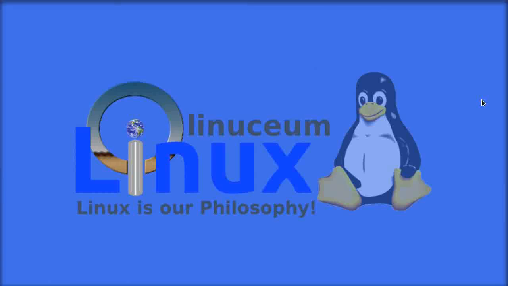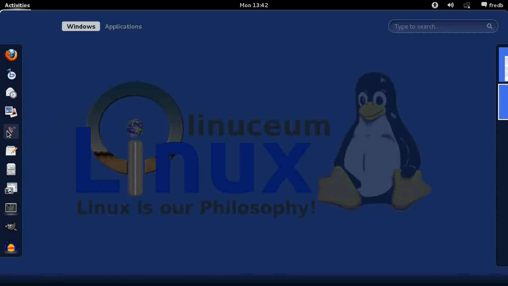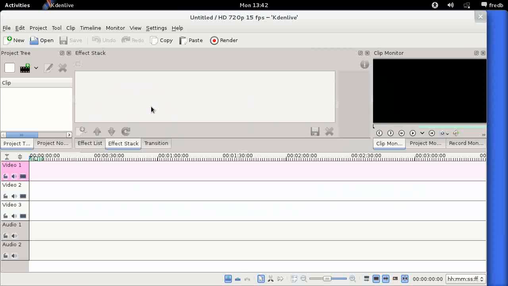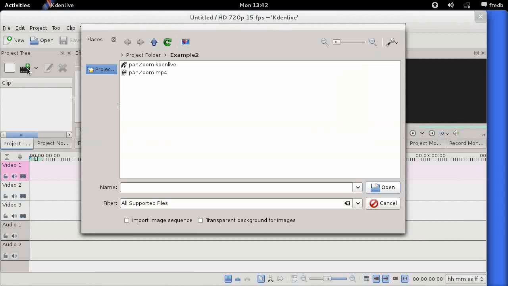In this video we'll be looking at creating a simple pan and zoom effect in KDEnlive. So first thing I'm going to do is bring up the KDEnlive window, and it takes a second or two to paint, and now we're in. So let's pull in our example clip by clicking on the Add Clip button here. Okay, we navigate down to our clip, and in fact it's in our default directory, so I can just click open and in it comes.